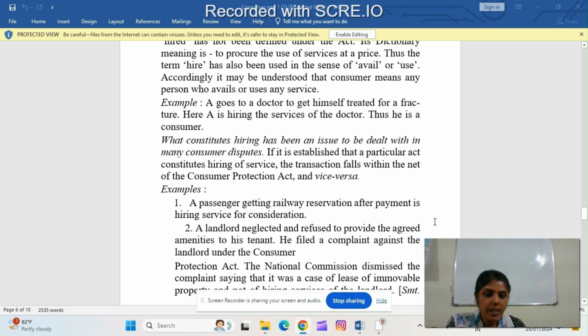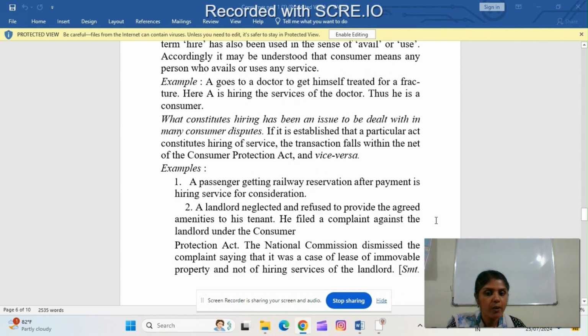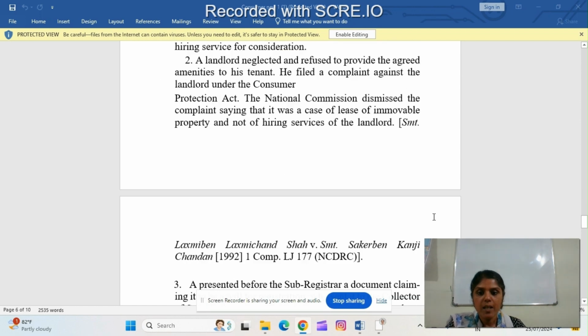A landlord neglected and refused to provide the agreed amenities to his tenant. He filed a complaint against the landlord under the Consumer Protection Act. Here, the National Commission dismissed the complaint, saying that it was a case of lease of immovable property and not of hiring service of the landlord. Srimati Lakshmi Ben Lakshmi Chand Shah versus Srimati Sakir Ben Kanji Chandan, 1992, 1 COMP LJ 177 NCDRC.